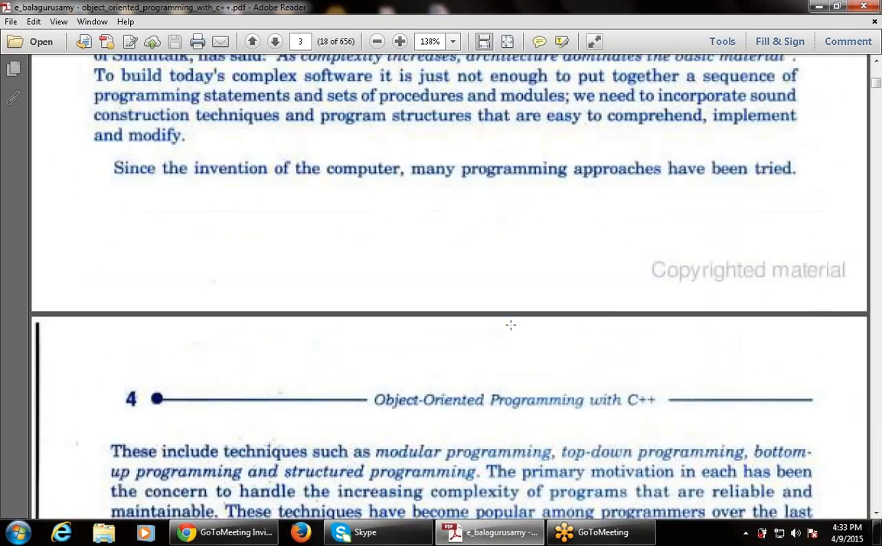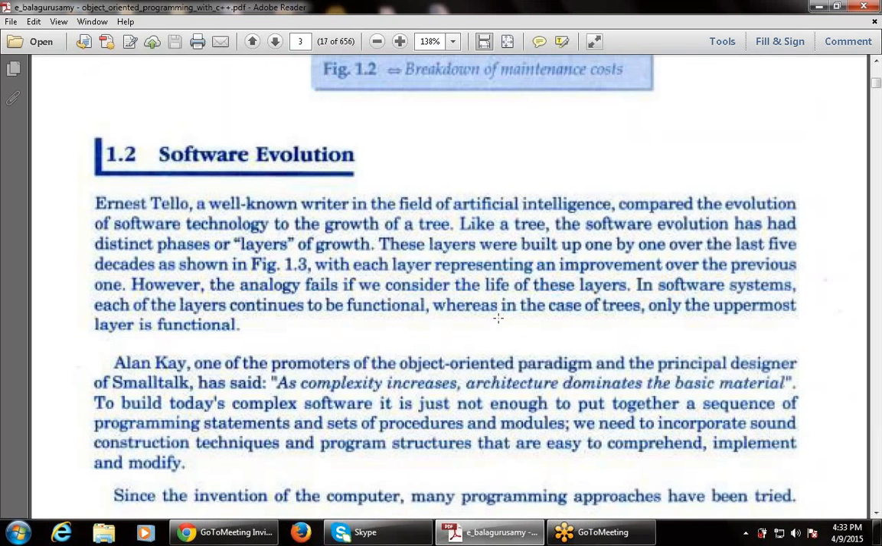Right. Next topic is software evaluation. That is how to build the software, and what the various stages of the software are, step by step. Ernest Yellow, a well-known writer in the field of artificial intelligence, the subject used for making intelligent products that are artificial in nature, compared the evaluation of software technology to the growth of a tree.